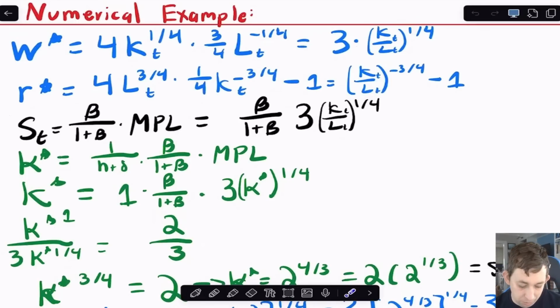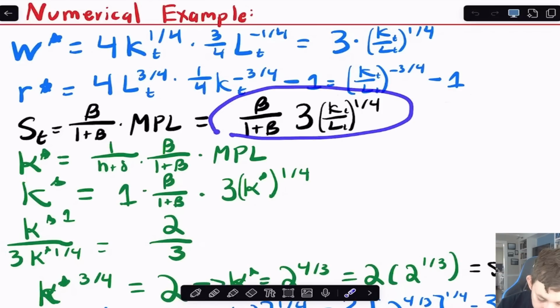So now I'm just going to plug in the math. So I know that W star is the marginal product of labor. So here's the marginal product of labor here. And so this is what we get. Again, R star is just going to be the marginal product of capital minus 1. So that's going to be this guy right here. I know from before that savings is beta over 1 plus beta times the marginal product of labor, which is going to be this guy right here.